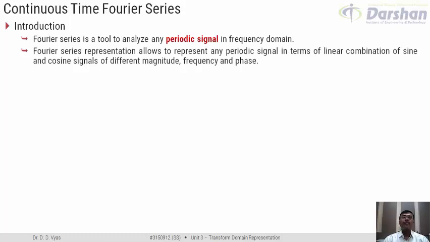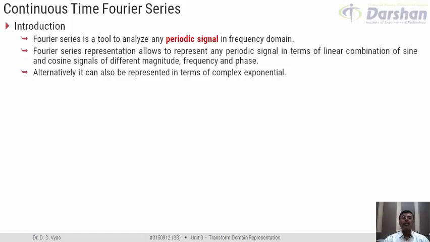The alternative way of representing such periodic signal is also in terms of complex exponential. That is, as a periodic signal can be represented in terms of summation of sine and cosine signals, same way a periodic signal can also be represented as summation of complex exponential signals.